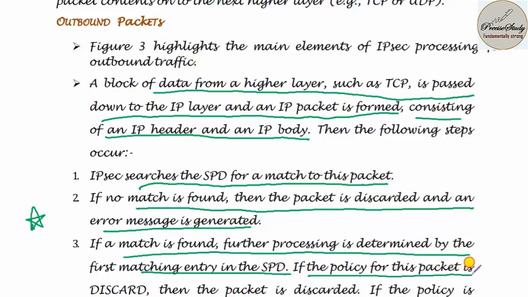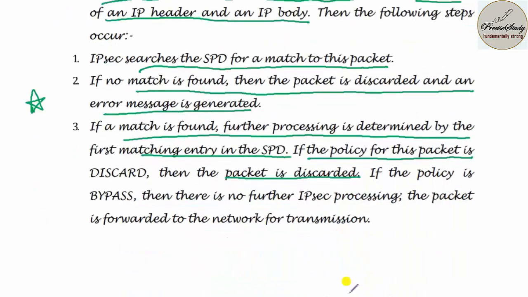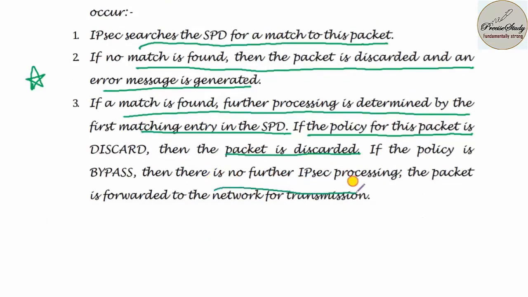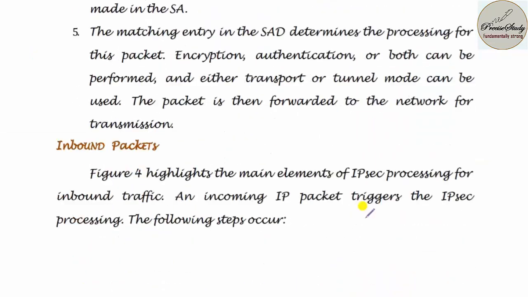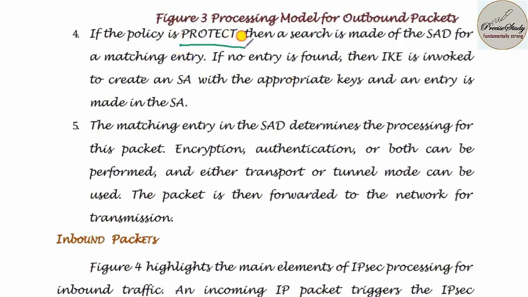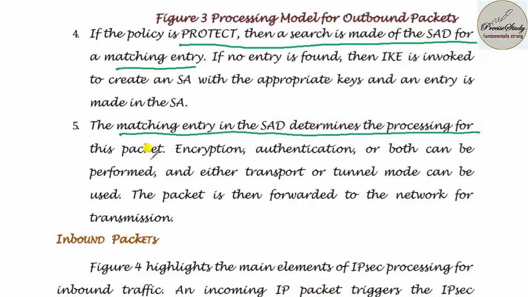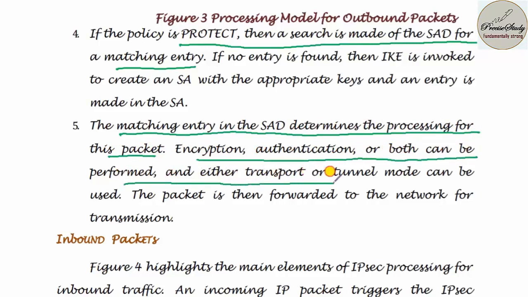If the policy for this packet is discard, then the packet is discarded. If the policy is bypass, then there is no further IP security processing. The packet is forwarded to the network for transmission. You are going to check whether the packet is valid or not. The fourth step is, if the policy is protect, then a search is made of the SAD for a matching entry, and the fifth step is that the matching entry in the SAD determines the processing for this packet. Encryption, authentication, or both can be performed, and either transport or tunnel mode can be used. The packet is then forwarded to the network for transmission.